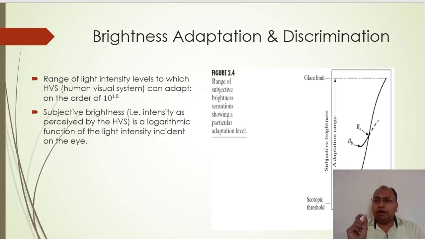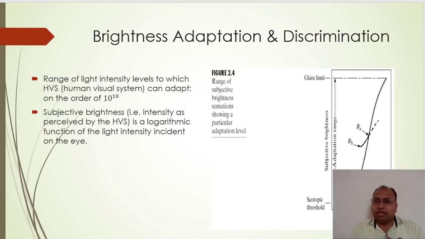Glare means a very bright intensity, like when we look towards any LED bulb. That is your glare limit. Our human eye cannot respond comfortably when watching an LED.